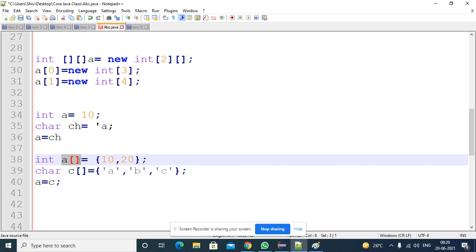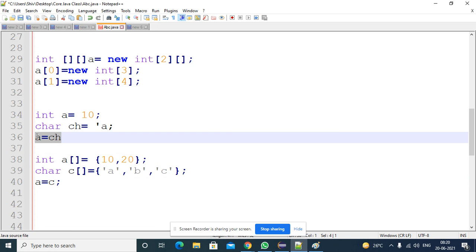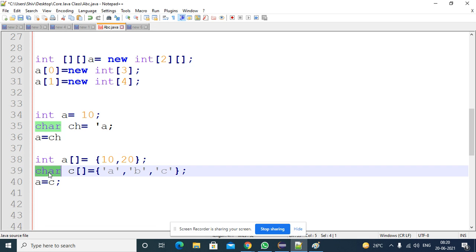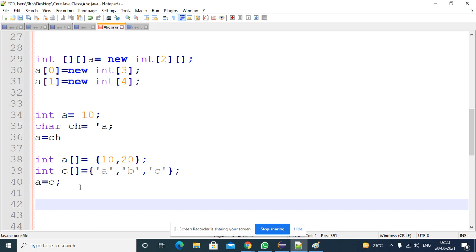This is not applicable for array types. This is applicable for primitive types. Primitive data types it is applicable, but primitive arrays it is not applicable, right? If the data type is changed, it is not possible. If the data type is the same, yes, you can assign.